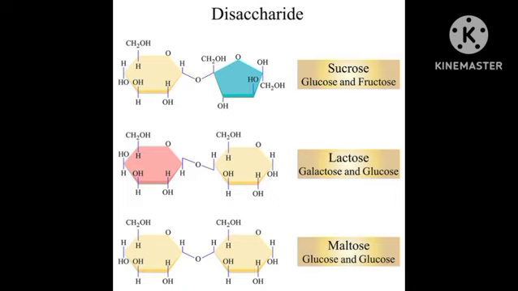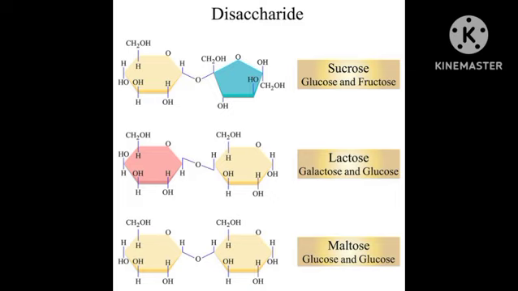The familiar disaccharides are maltose, lactose and sucrose. Maltose yields two molecules of glucose on hydrolysis, lactose yields one molecule of glucose and one molecule of galactose, and sucrose yields one molecule of glucose and one molecule of fructose.